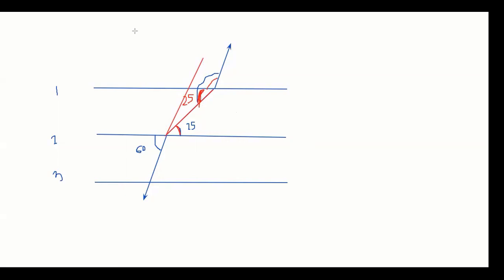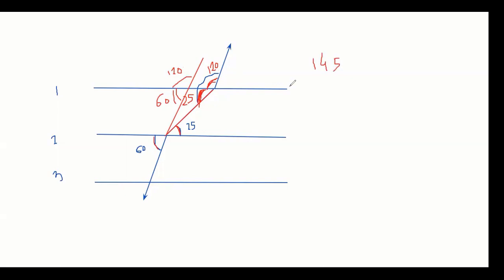So if again you do corresponding, if this is 60, this will be 60. Corresponding, 60, 60. If this is 60, this will be 120. Straight line, right? So 120. If this is 120, this is 120, corresponding. Guys, in your mind, corresponding and alternate should be absolutely clear. So we got this is 120 now, and this is 20. So 140.